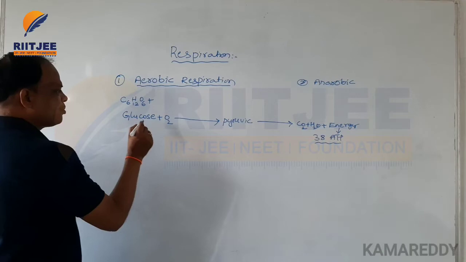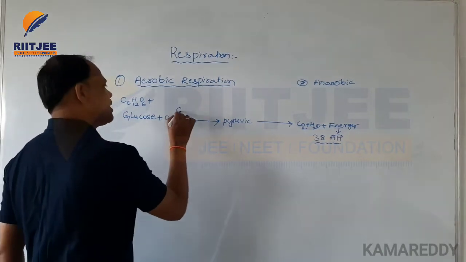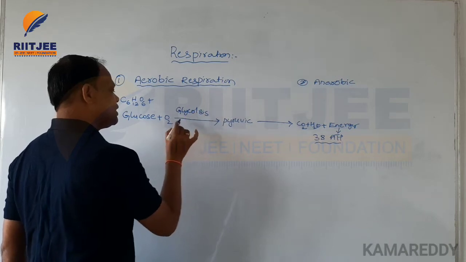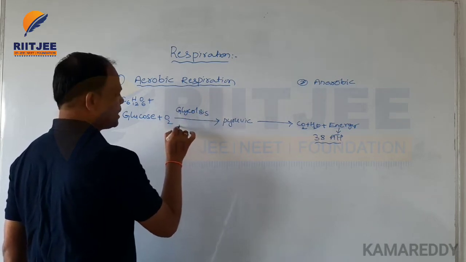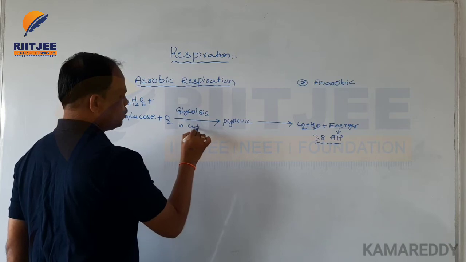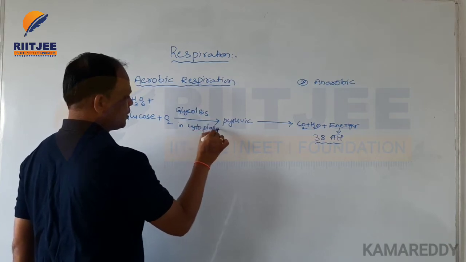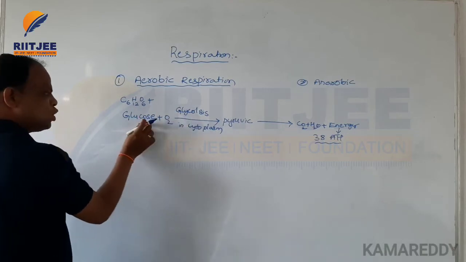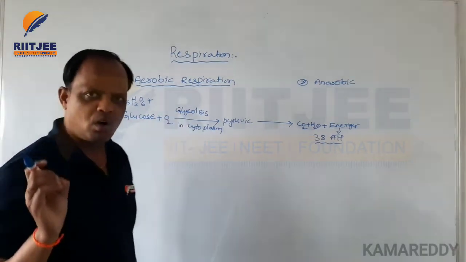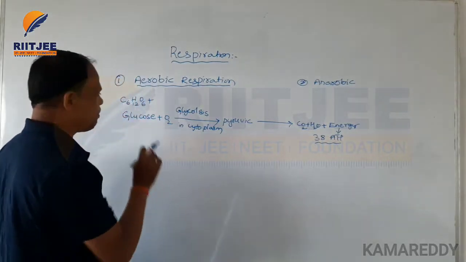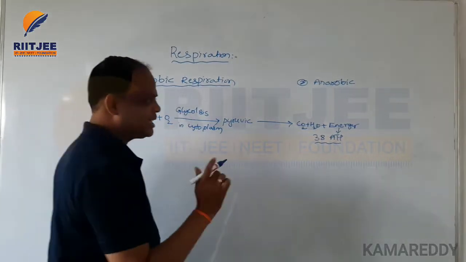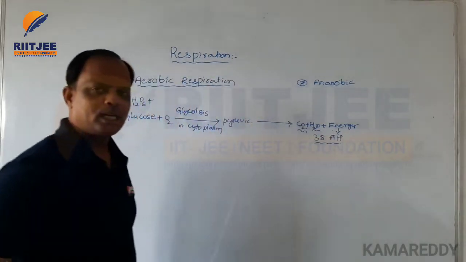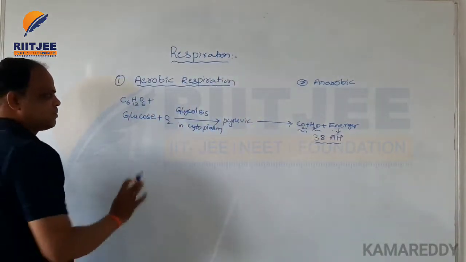The first step is called glycolysis. All this process takes place in the cytoplasm. Glycolysis means the glucose molecule breaks down into two molecules of pyruvic acid and releases energy.